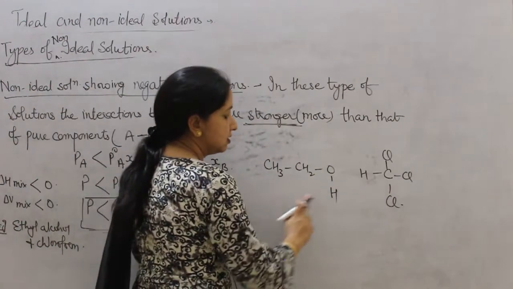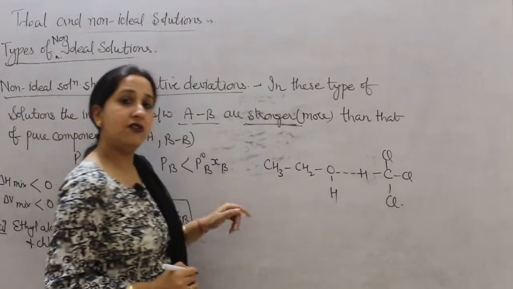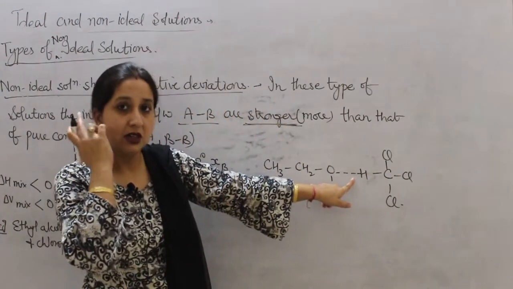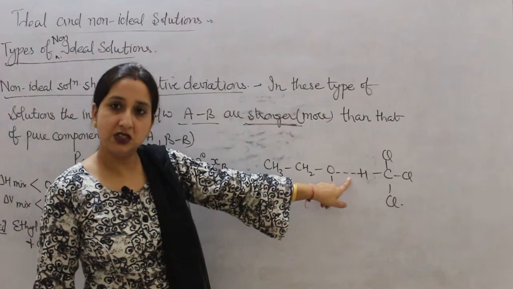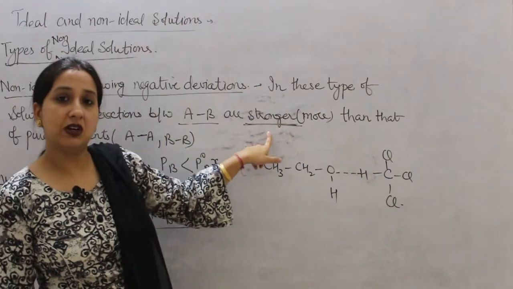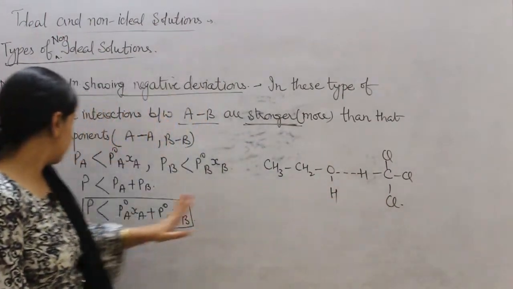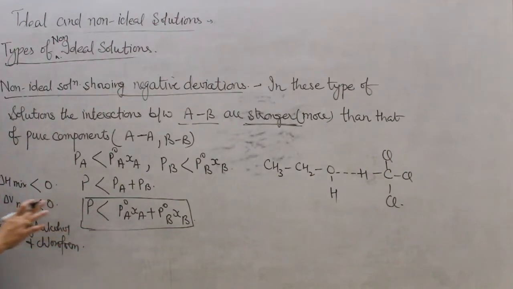Whenever we mix these two components, there will be the formation of new hydrogen bonding. Because of the formation of this new hydrogen bonding, the interactions are now stronger than those of ethyl alcohol and chloroform separately. That's why their total vapor pressure is less.